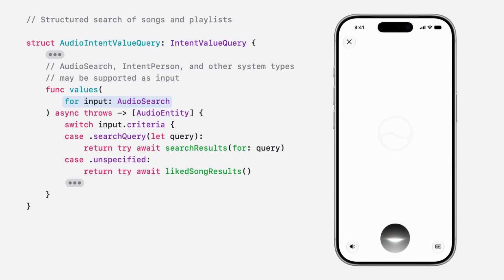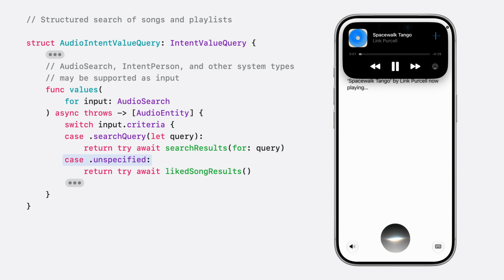Audio entity is a union value type that includes both songs and playlists. The audio search value has a criteria property that describes the person's query. The search query case contains the relevant part of what the person said, and I use that to find matching entities. The app also supports an unspecified search. For example, play Cosmotunes, which isn't specific about what I want to play. In that case, the app jumps straight into playing songs I've previously liked. There's also a URL case for when someone references a link from your app, like, play that playlist Glow sent me. Check out the documentation for the full set of audio search criteria.